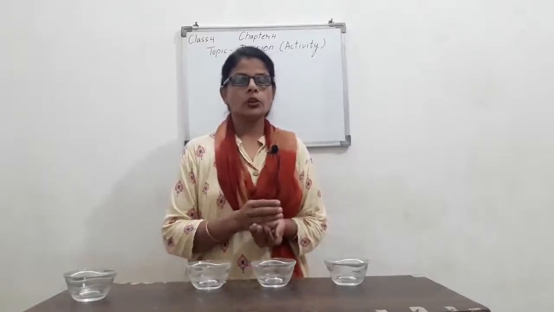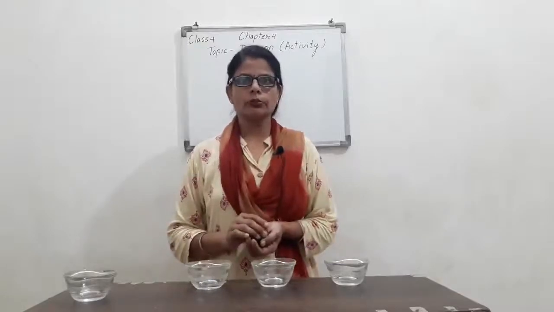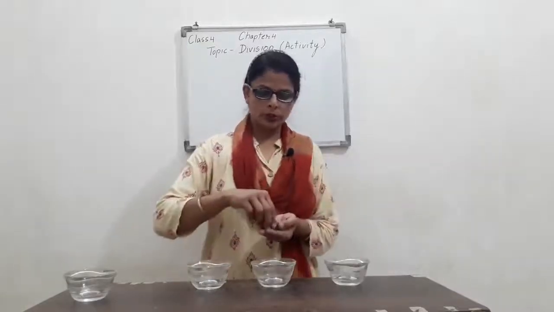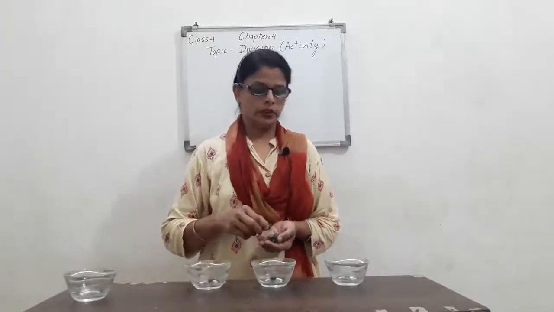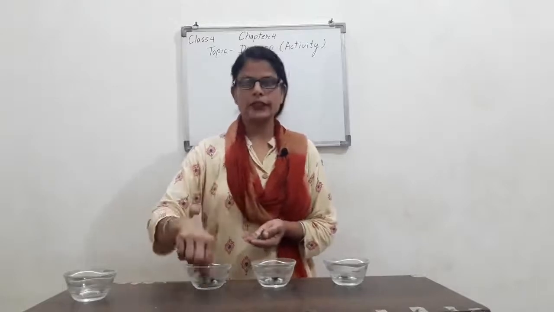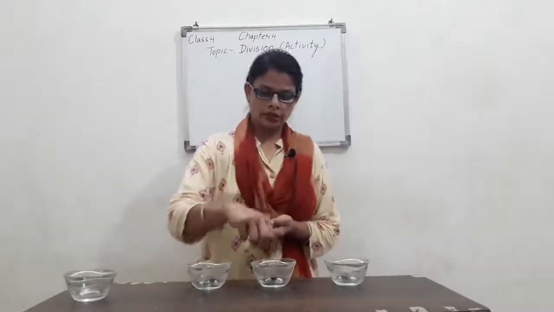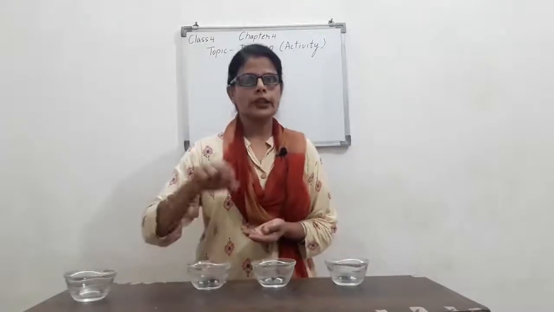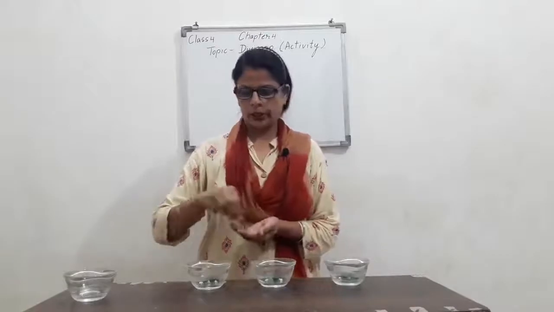So first I'll give one to each of them. One to Ritu, one to Rachna and one for myself. Another one to Rachna, Ritu and myself. Another one to each, and another one to each.